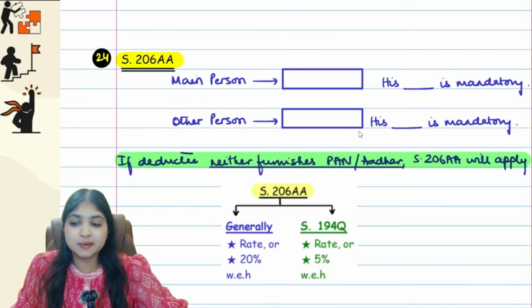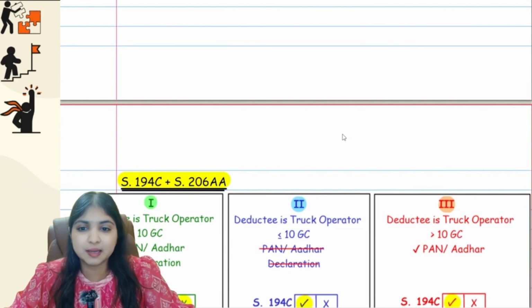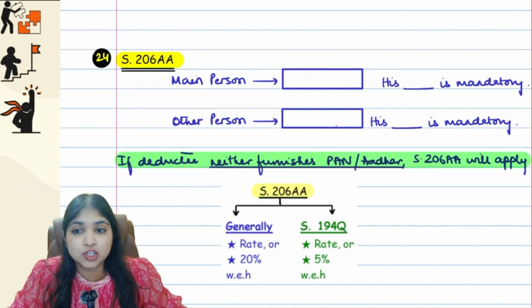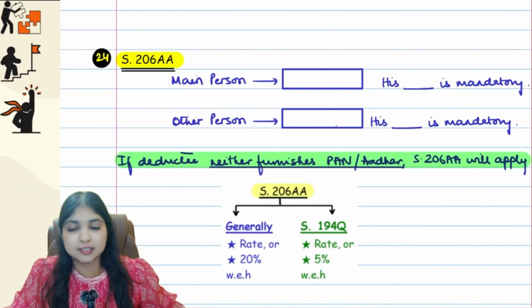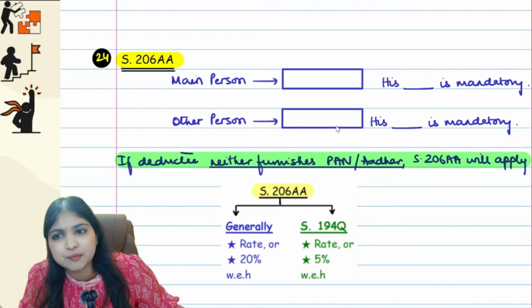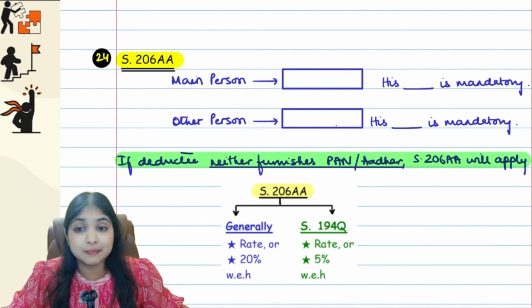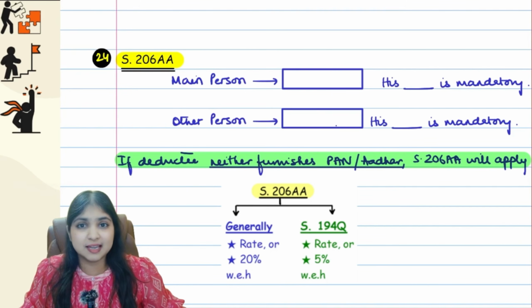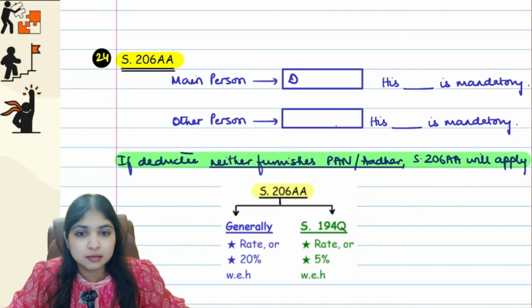Now come on guys, come to my next discussion, section 206AA. This is a very important concept. This section will impact all the TDS sections. See, who is the main person in TDS? Let's start from the basics. Understand this section properly, because a similar section you will have in TCS also. So who is the main person in TDS? Who is deducting tax, guys? The deductor is the main person in TDS.